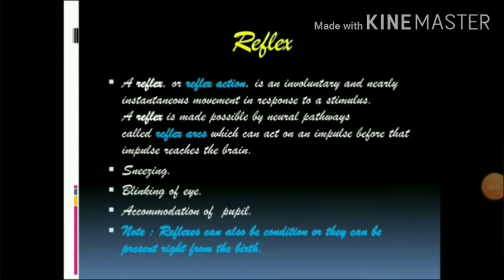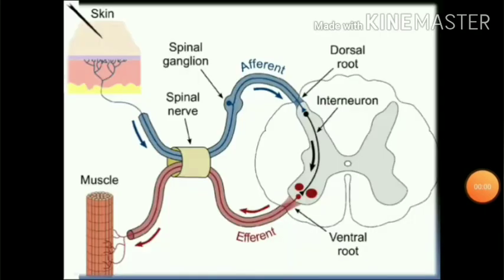These reflex actions brought about within seconds or at times within milliseconds are carried out through fixed neurological paths, and these neurological paths are called reflex arcs. Now let us try and understand a reflex arc, or the neurological path that is followed by a reflex action. Here is a schematic diagram of a reflex arc.